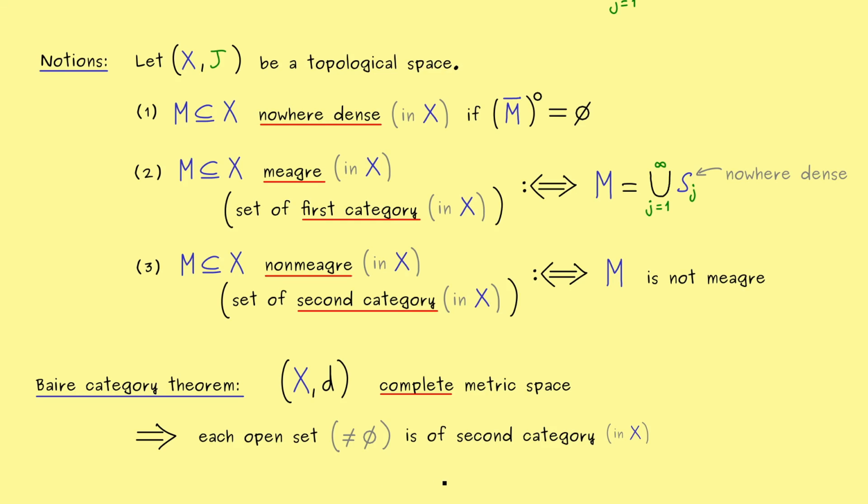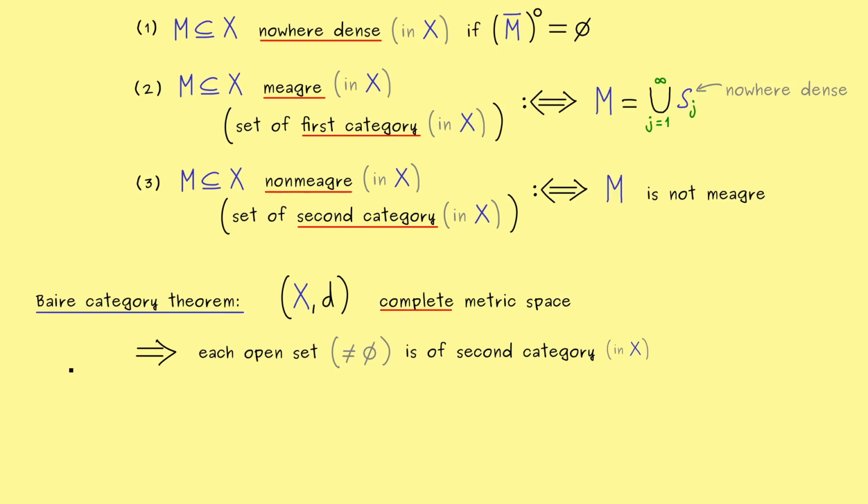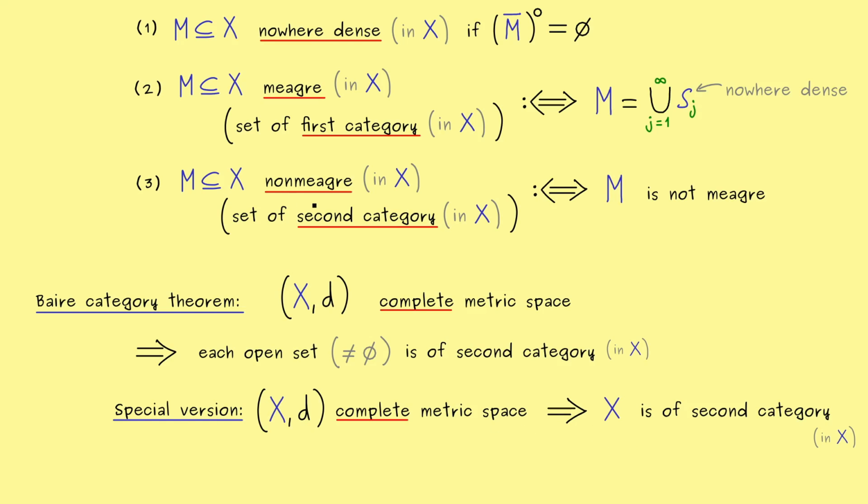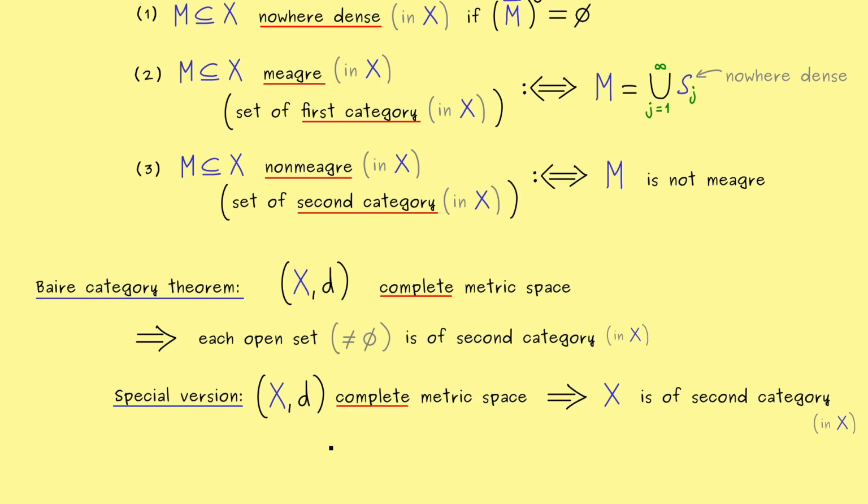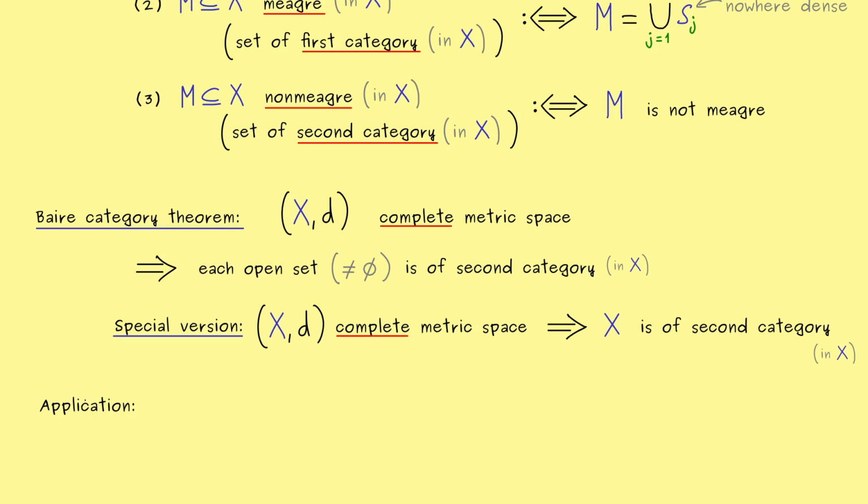This is also a version you can remember as the Baire category theorem. However, sometimes people only cite a very special version of this theorem. They simply say that a complete metric space implies that the metric space itself is of second category. So X itself is non-mega in X. Of course, this is just a special version from the version before, because X is an open set for sure. Nevertheless, this is a version that is good enough and indeed used a lot in applications. In fact, this is what I want to show you in the end of this video now.